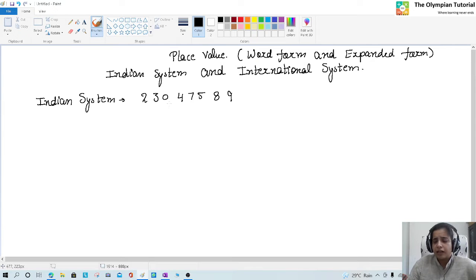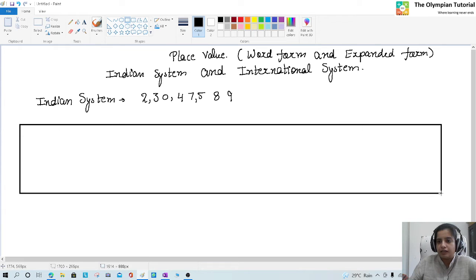This is a very lengthy number, very long number, and it is very difficult to read as it is. So what we do, we put commas. Firstly, we put comma before 3 digits, then after 2, then after 2. This is according to Indian system.